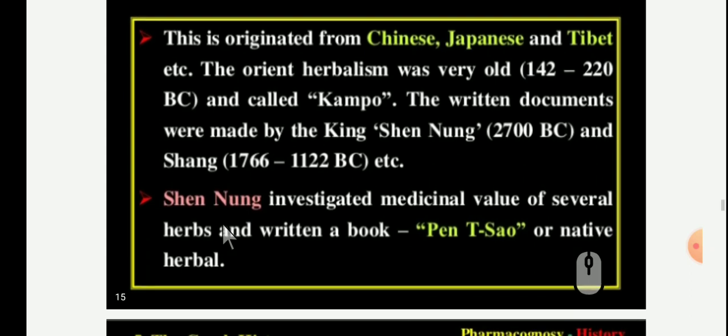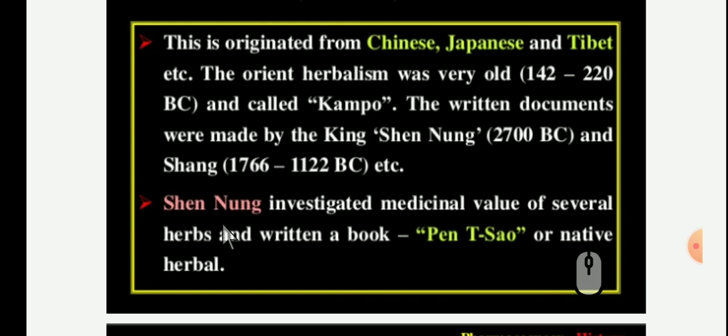Shen Nung, I have told you in a previous slide, is a Chinese emperor who sought out and investigated the medicinal value of several hundred herbs. He is reputed to have tested many of them on himself. Dear students, he then wrote a book, Pen Tsao, that is a native herbal.